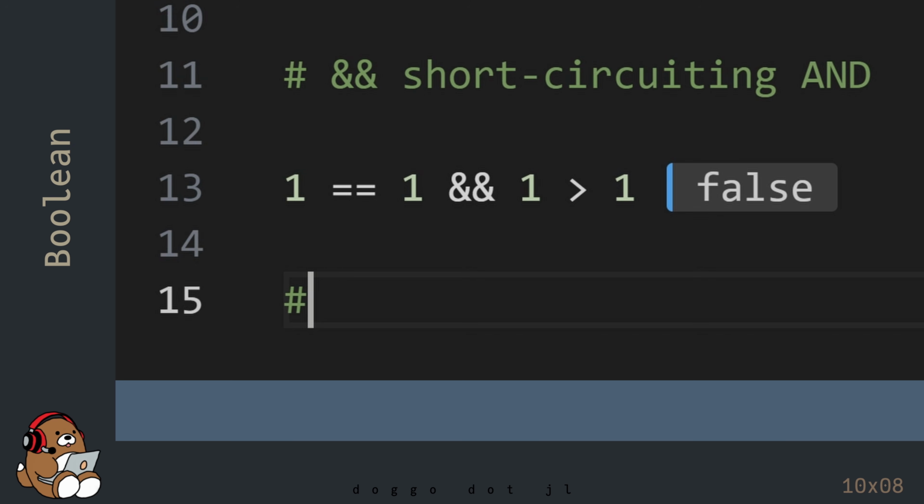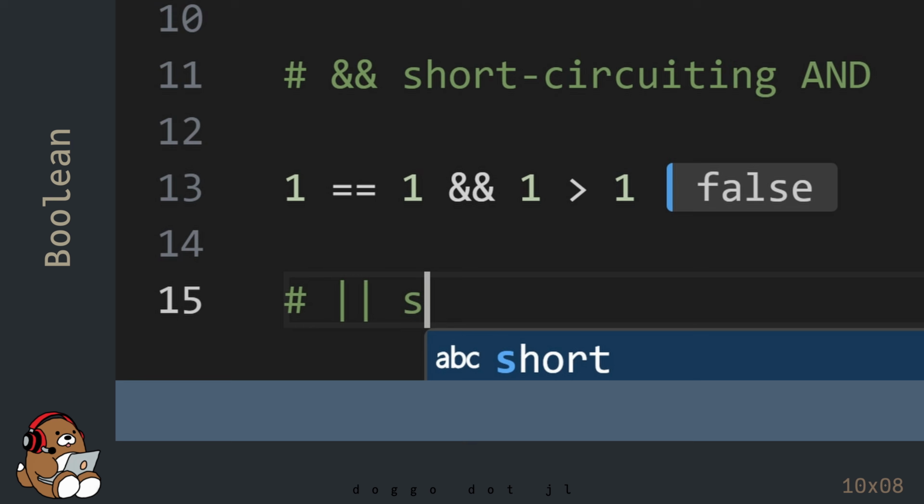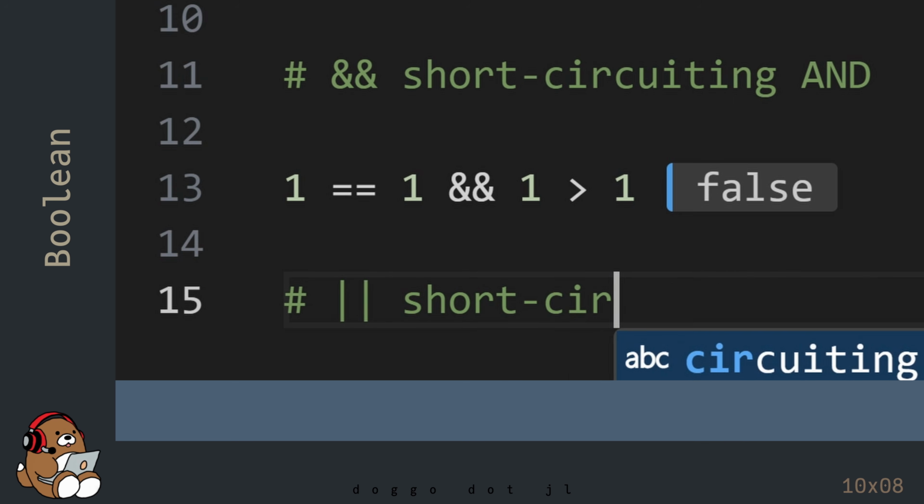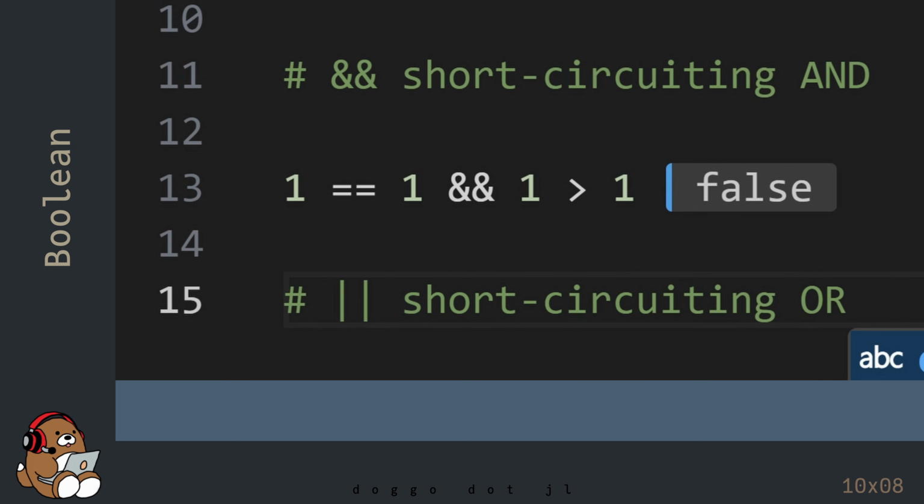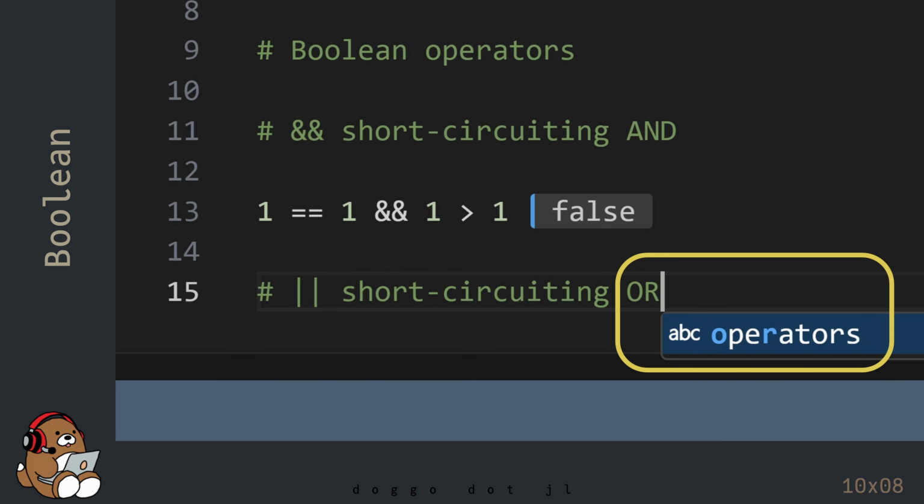There's also a short-circuiting OR operator, which is the double vertical bar. As an aside, the editor is trying to be helpful by trying to autocomplete your words. If you hit Enter here, it will give you the wrong selection. To disregard the suggestion, use the Escape key.